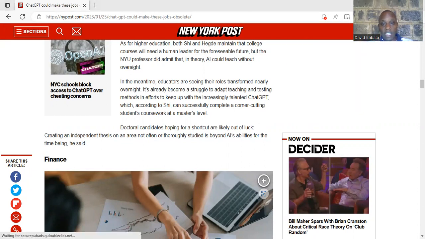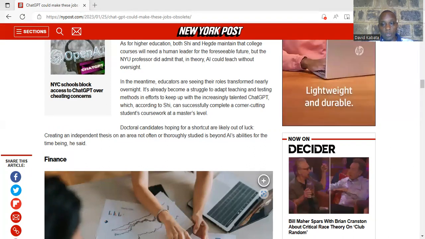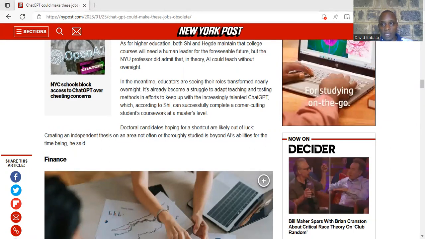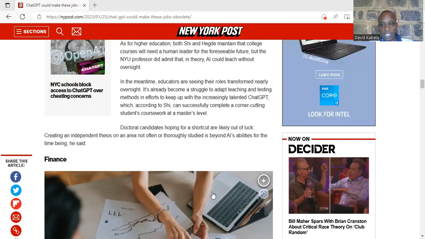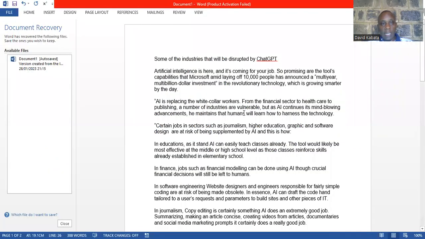Now, I've already taken the content that I would want to use, and you can see the content. My system is misbehaving a bit. So the content is here. I have already put it in Word format, so you can see the content from here to the end. What I'm going to do is use ChatGPT to summarize this article in such a way that when I put it in the system that I'm going to use, I can get what I'm looking for.